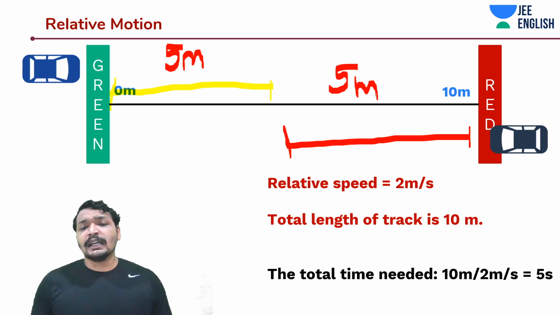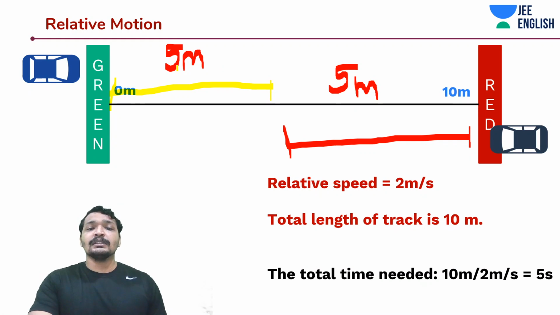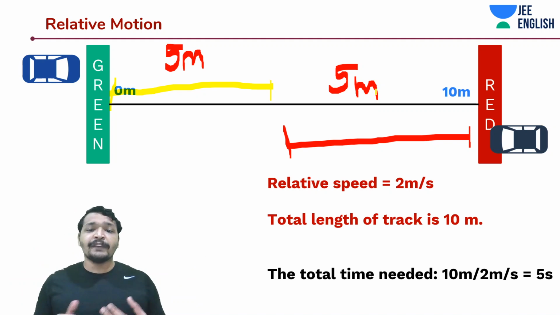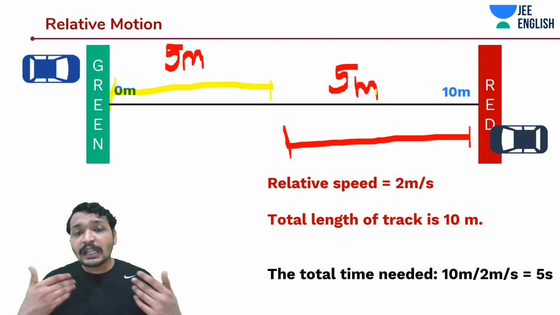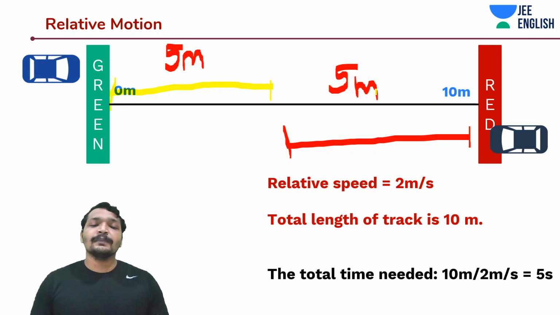But see in this case, guys, how easy the problem has become. Initially, you had to find out it was going to be 5 meters, and this is going to be 5 meters at 5 seconds. So you would have to calculate this problem in at least 5 steps. Now using this relative speed concept, we can solve this problem in 2 steps.